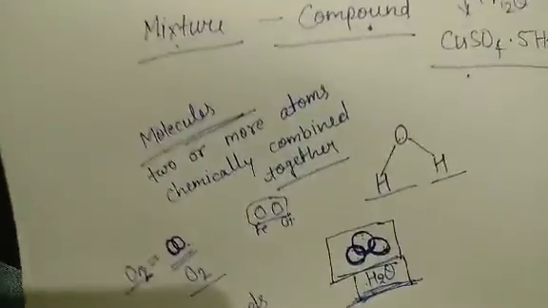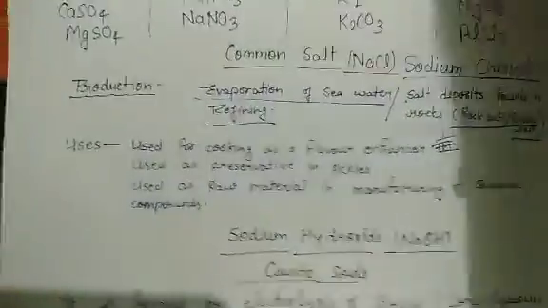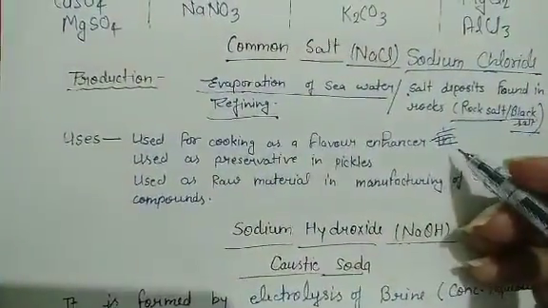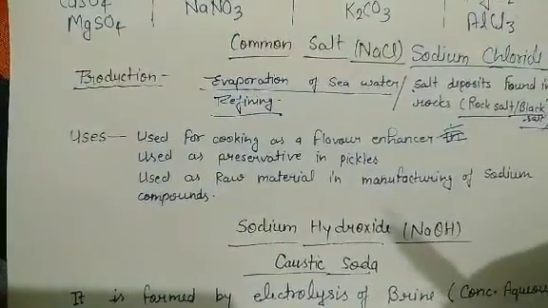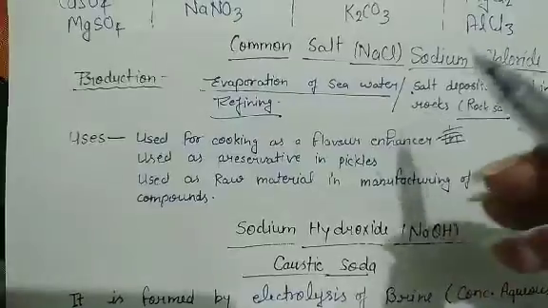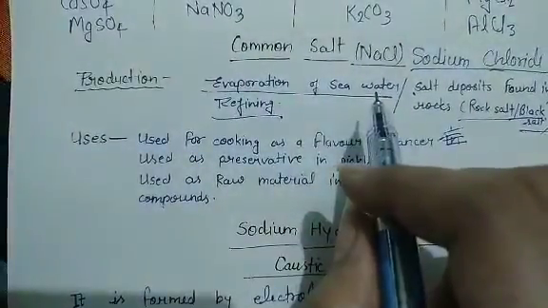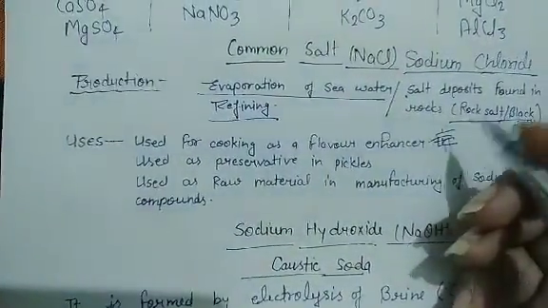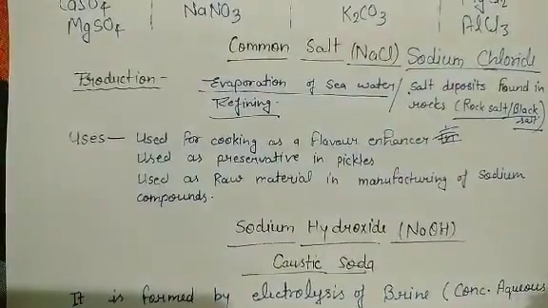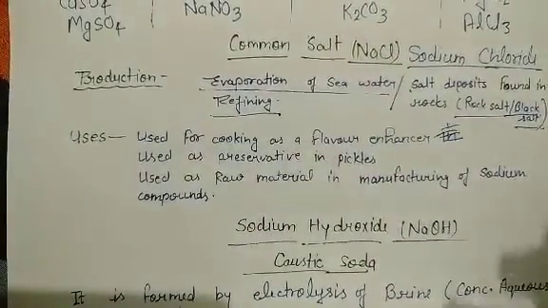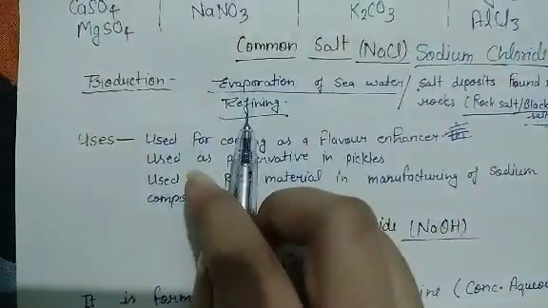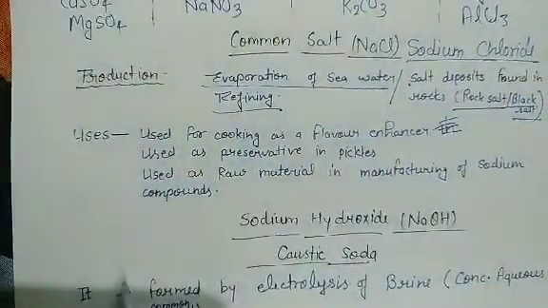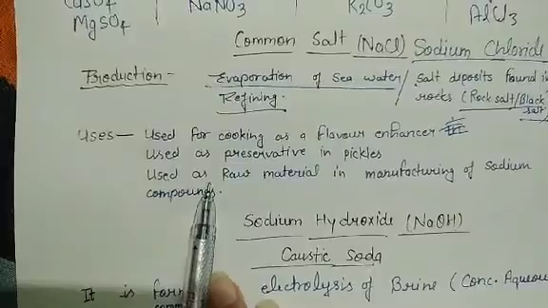So these two were the last topics of the salts, and the next thing we were about to study was common salt. You studied earlier that the manufacturing of common salt is done by evaporation of seawater at the beaches. The salt which is left after evaporation of seawater is collected and refined in the factories. We also went through the uses.